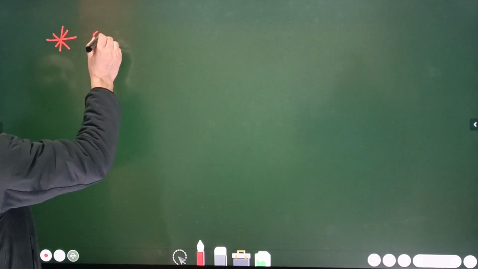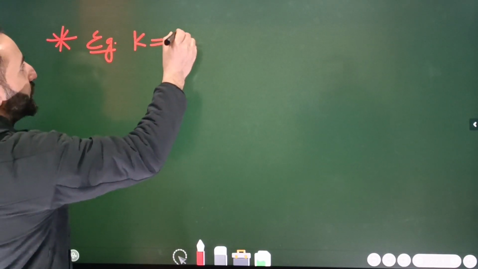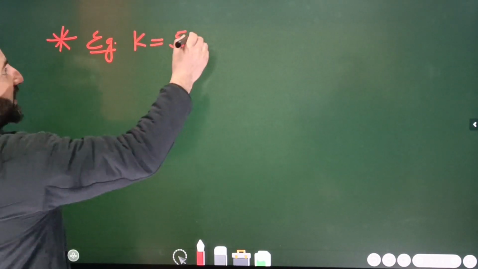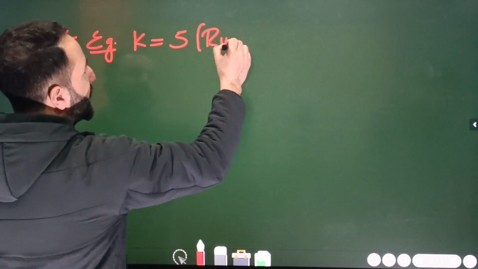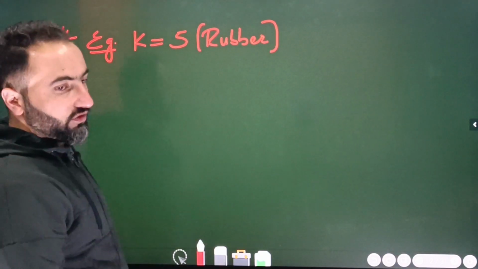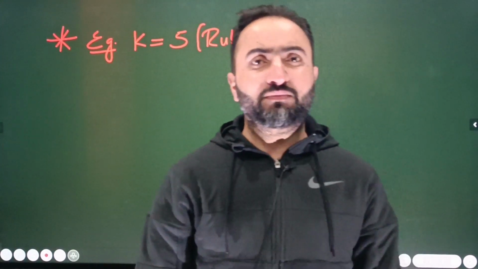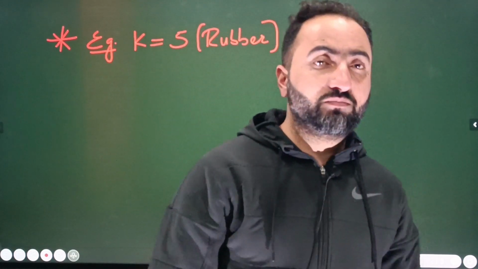For example, let's suppose there's a material medium, rubber, whose dielectric constant is equal to phi u. The question is, what does it mean physically? If the dielectric constant of rubber is phi u, what does it mean?